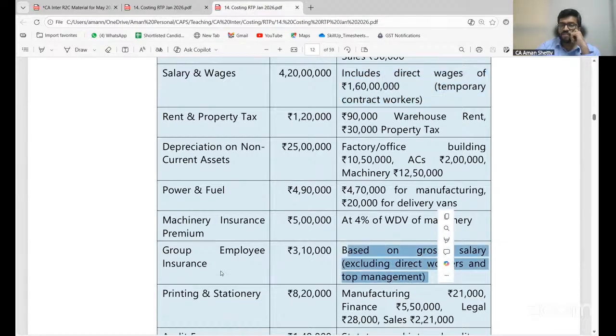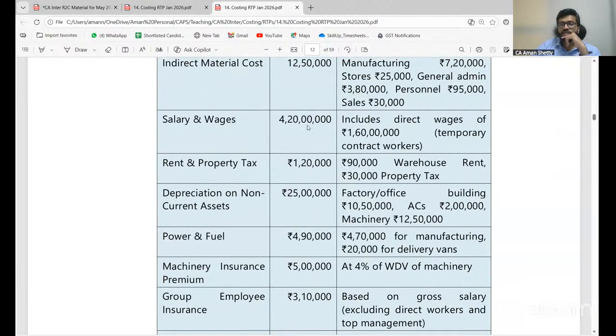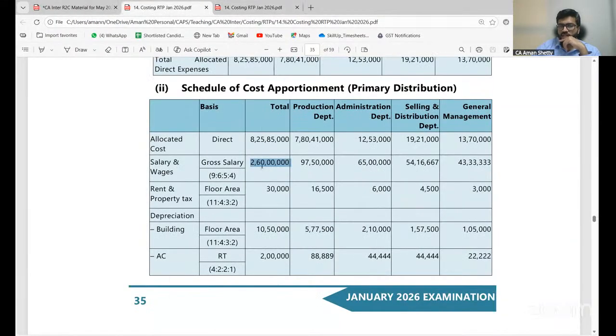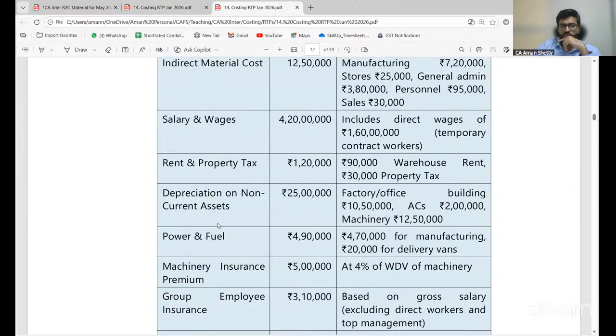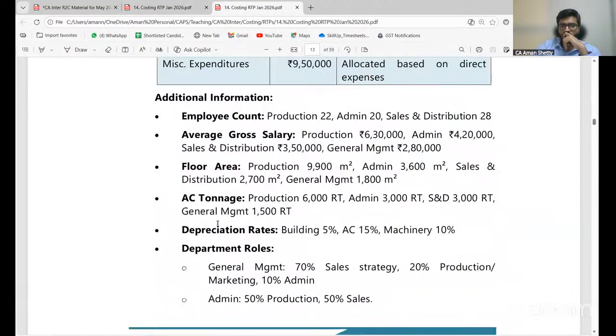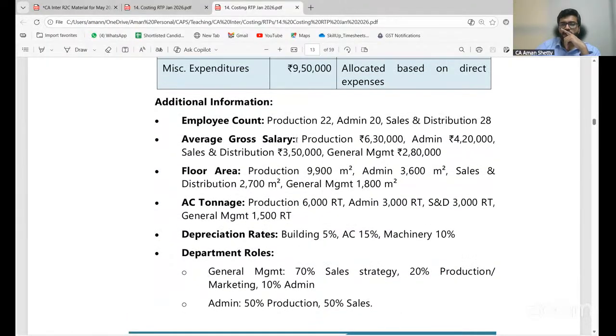This is apportionment or allocation? What do you think? Group employee insurance, apportionment or allocation? Ready? Chitralaka, unmute. Apportionment. It is apportionment. Did you understand? So salary and wages, again, it is apportioned. Based on what? They have given the ratio down. Average gross salary, right? And then employee count is given.